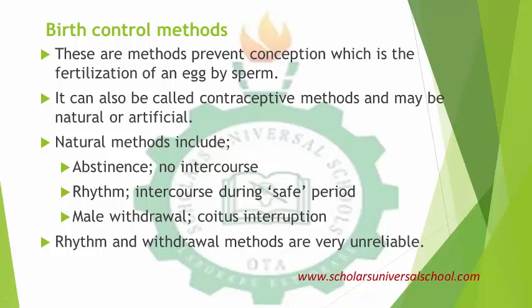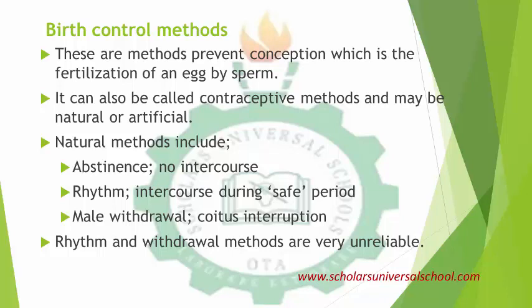The couple decide to use a safe period by following the ovulation cycle of the woman to have intercourse. Then there's another one that is called male withdrawal or coitus interruption. That is, the man decides to pull out and ejaculate outside the woman. These three major ways are natural methods of birth control.